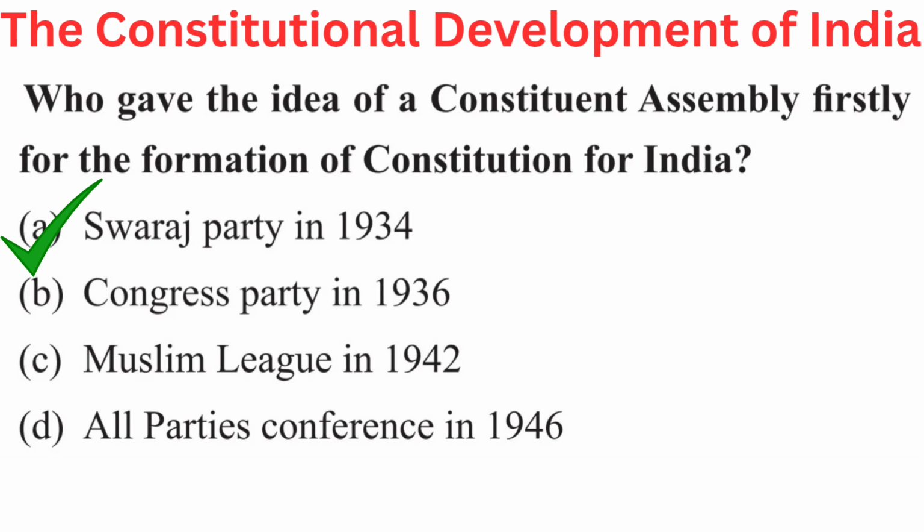Your question is, who gave the idea of a Constituent Assembly firstly for the formation of constitution for India? Your options are A. Swaraj Party in 1934, B. Congress Party in 1936, C. Muslim League in 1942, or D. All Parties Conference in 1946. Right answer is A. Swaraj Party in 1934.